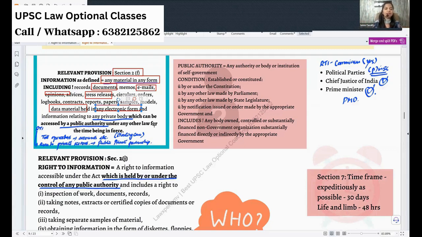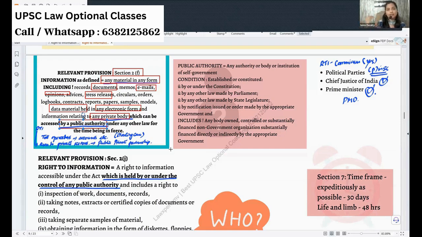And finally, you can ask whether information about a private body comes under the purview of the RTI Act. We all think that only a public authority will come under the purview of the RTI Act, but no, it is a big no. We have a small area of exception: any information relating to a private body, which can be accessed by the public authority. So it is the information concerning a private body.